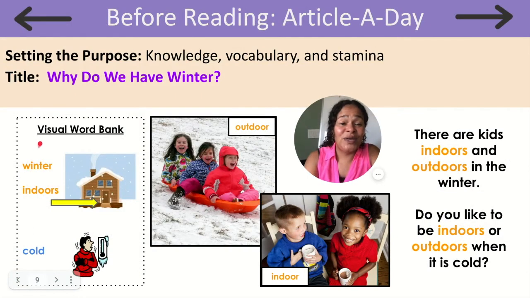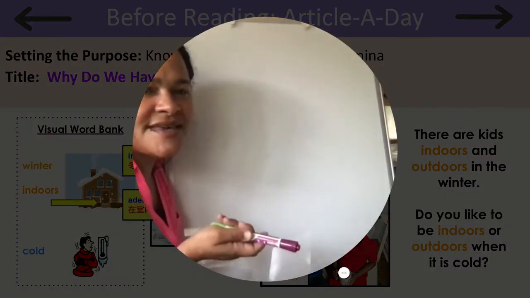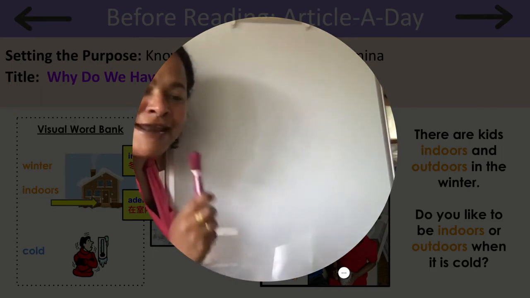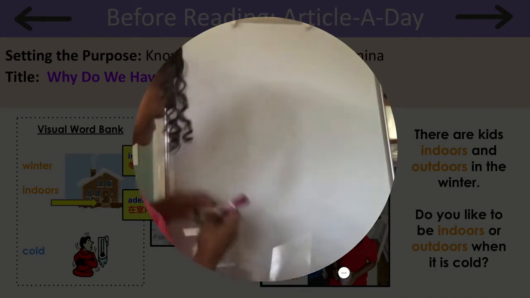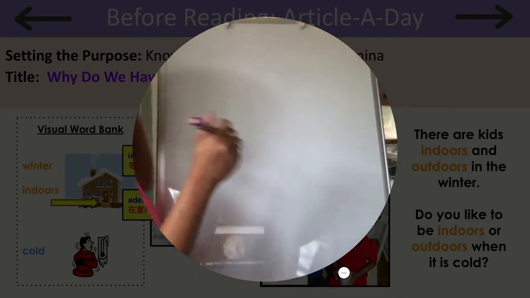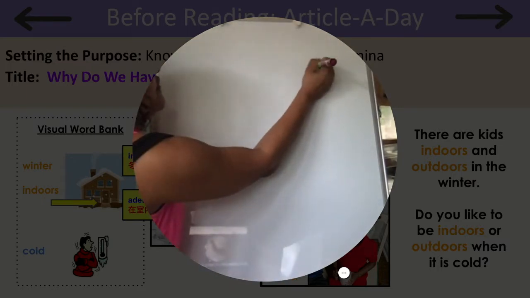Remember, friends, we can always go back to our visual word bank to help us spell any new words that we have learned, such as winter, indoors, cold. What is something that we learned about winter? Well, I remember that it happens around December 21st, and it's really cold because that's a time when the earth, or at least our part of the earth, is far away from the sun.